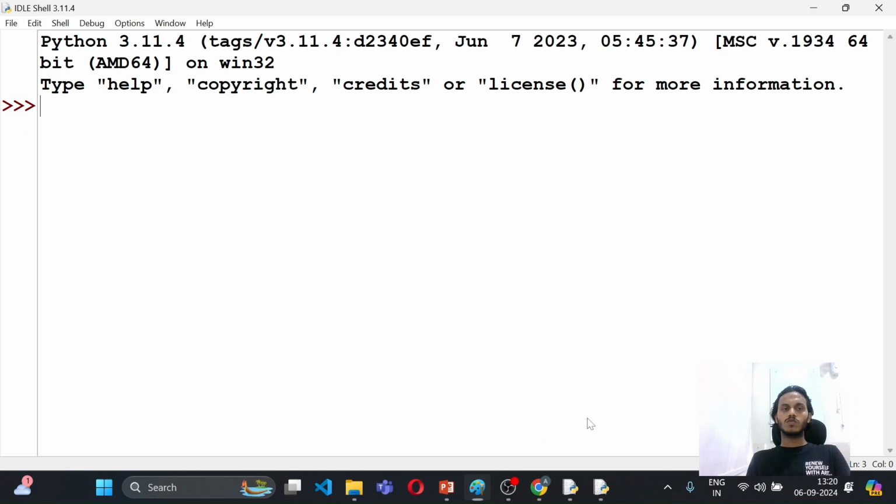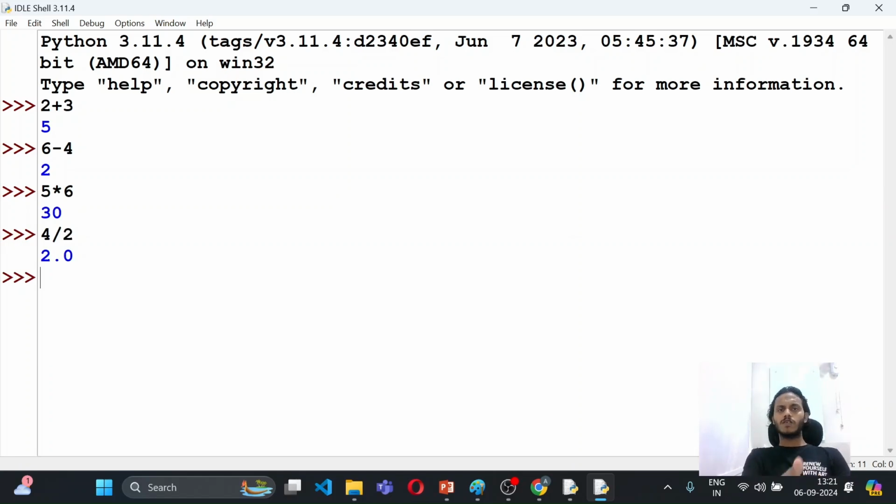So here, what you can do is write some code like 2 plus 3. It's a command, so it will give you 5. Or 6 minus 4, or 5 multiplied by 6, or 4 multiplied by 2, like these. So we can easily do these types of things. With the help of this, we can easily see how we can use the Python shell.